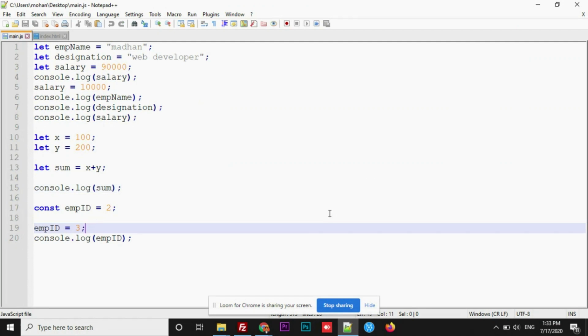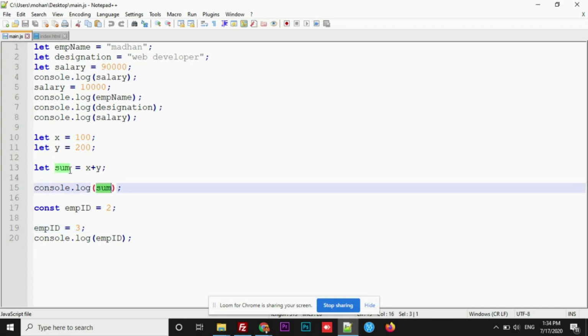Today I am going to talk about interactions in JavaScript. If you want to interact with the audience, what options do we have and how can we do that? We can make use of alert, prompt and confirm. Let's start with alert. In the previous video, we used console.log to get the output, and just because I used console.log, the output is displayed in the console.